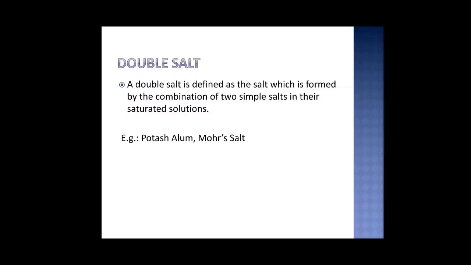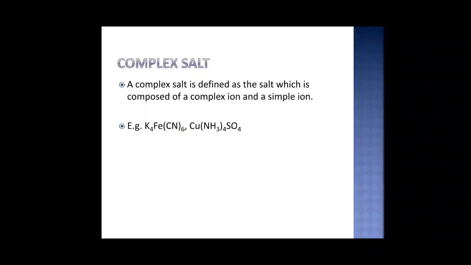And how are these salts formed? A double salt is generally formed by the combination of two simple salts in their saturated solutions. Like ammonium iron sulfate, which is a double salt, is crystallized when the saturated solutions of simple salts like iron sulfate and ammonium sulfate are mixed. So two examples to be kept in mind here: potash alum and Mohr salt. Let's see the next type of salt.